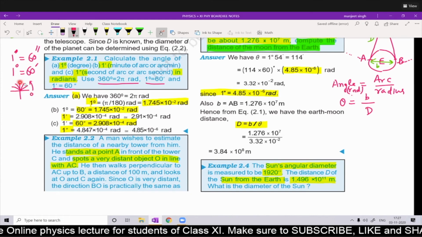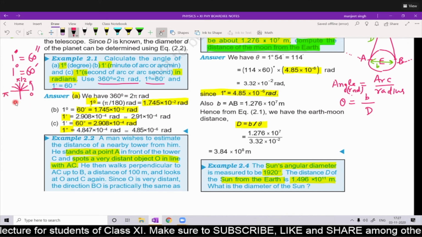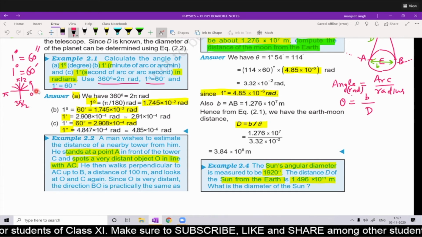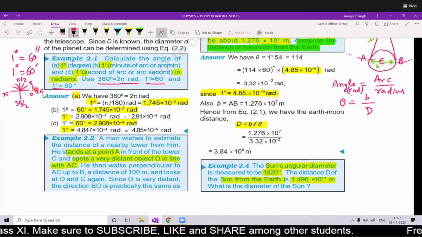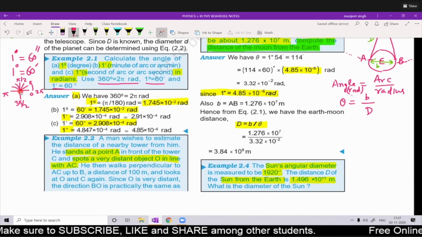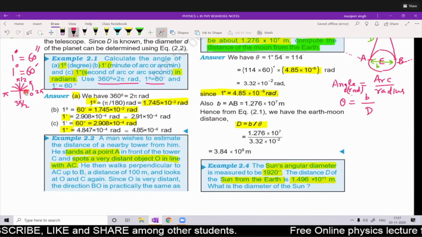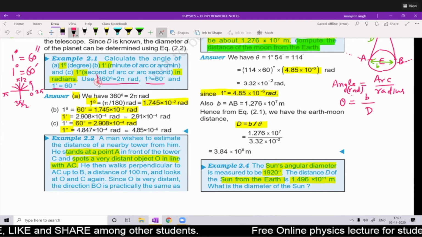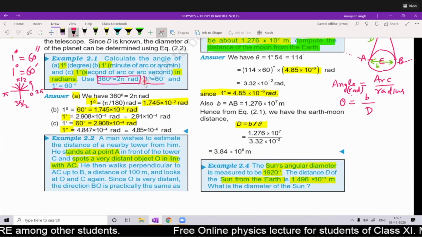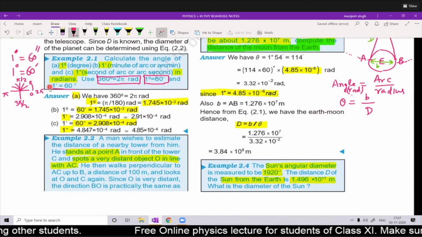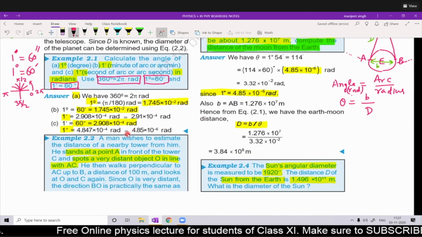Here it is 0, here it is pi by 2, here it is pi, here it is 3 pi by 2, and here comes 2 pi. So in one revolution, the line makes 2 pi radians, and in degrees, this is 90, 180, 270, and 360 degree. So 360 degree consists of 2 pi radians, that we must remember. The other two relations are that 1 degree consists of 60 minutes and 1 minute consists of 60 seconds. These three relations are very useful and you have to remember them.